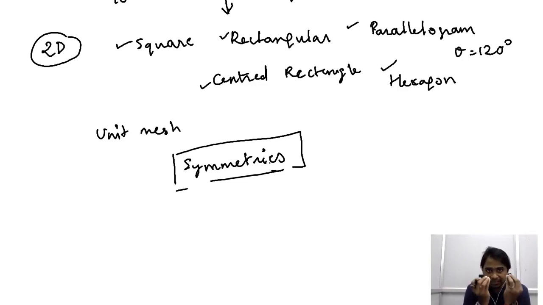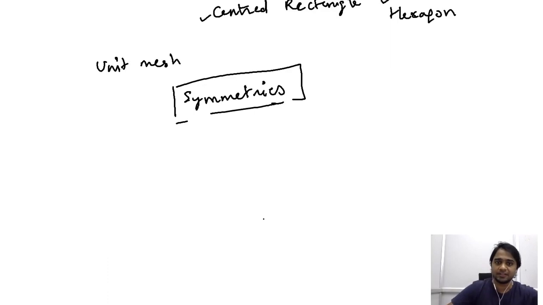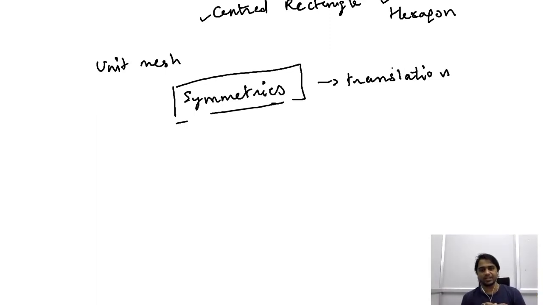Because of this regular arrangement of the lattice points in a given plane, we have what we refer to as symmetries. We saw in the previous lecture that there are different forms of symmetries. One is translation symmetry. It is quite straightforward. What we mean by translation symmetry is that when we consider a local arrangement of atoms, or a local set of lattice points, and we translate or repeat it, for instance in 2 dimensions all over the plane, and we are able to recreate the lattice plane, then that particular system exhibits translation symmetry. This is something that we saw in the previous lecture.